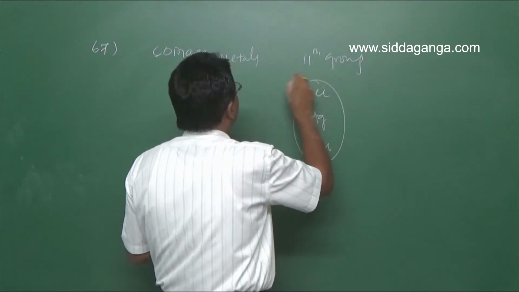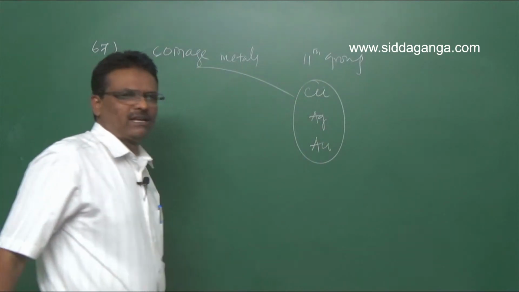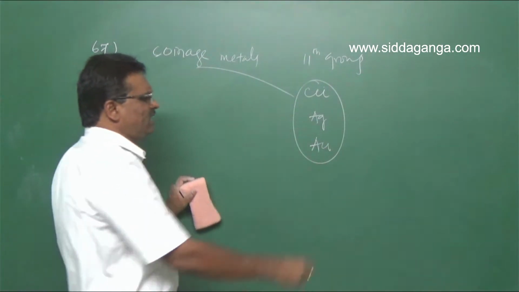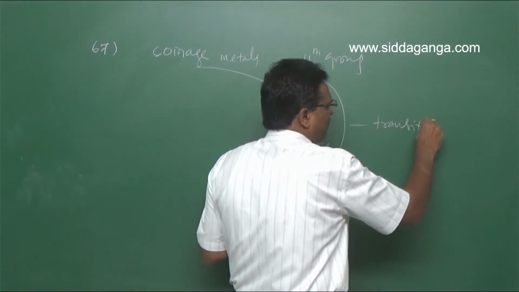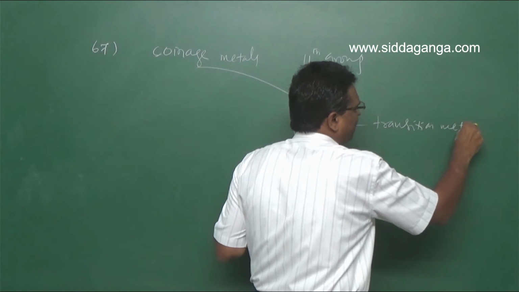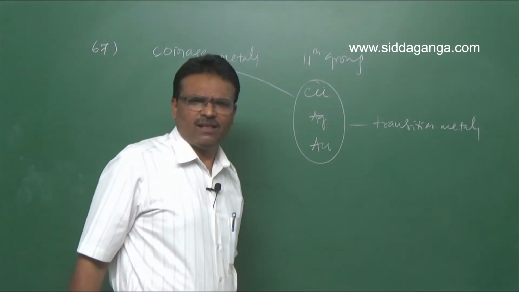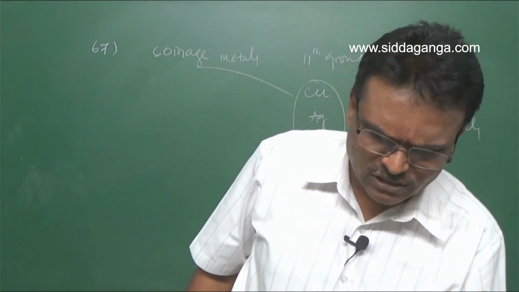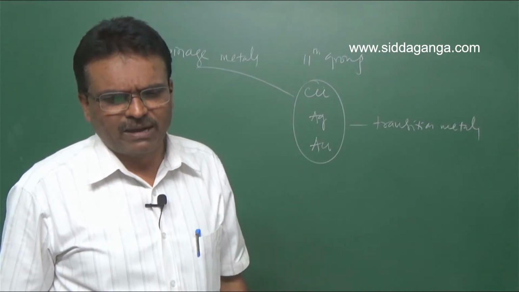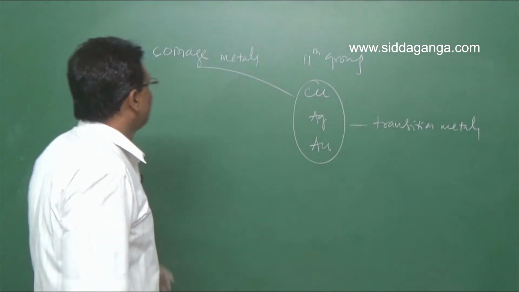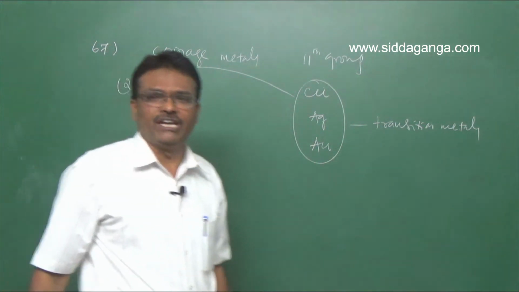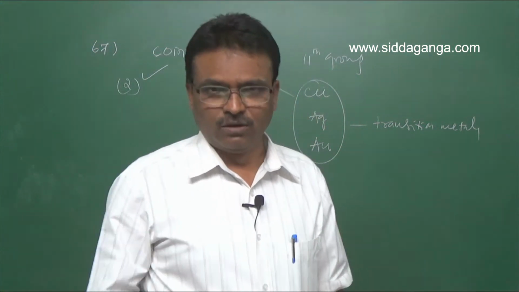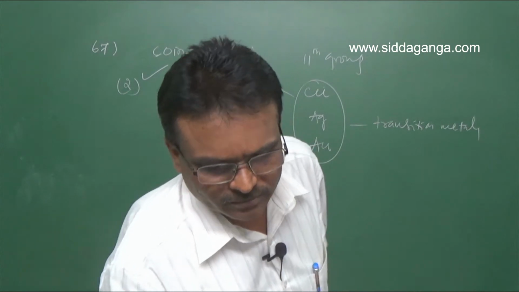So these are called coinage metals. And these metals are transition metals. Clear? So normal metals is wrong, transition metals is right. So for question number 67, the second option is correct. Coinage metals, group 11 metals.